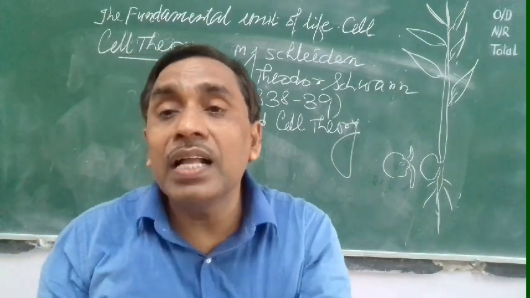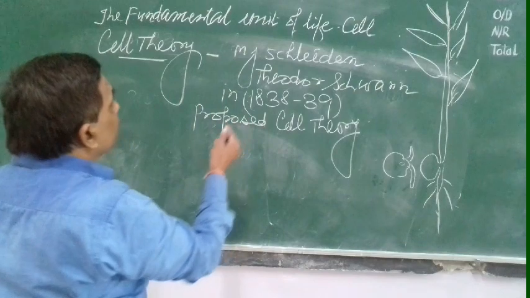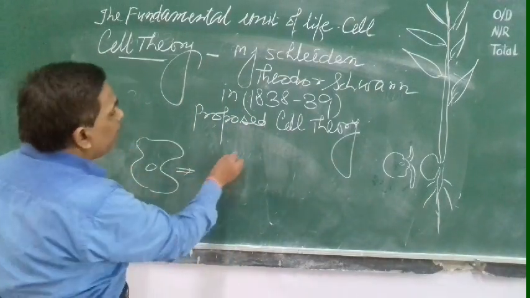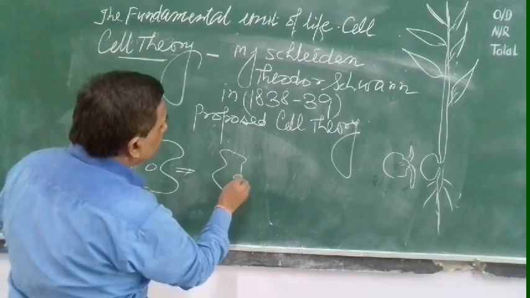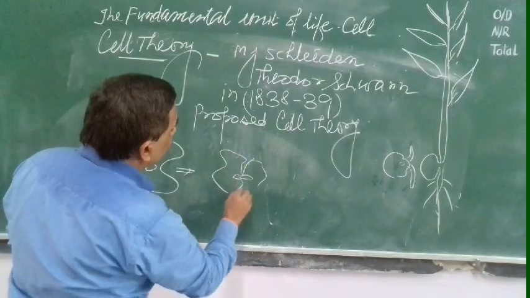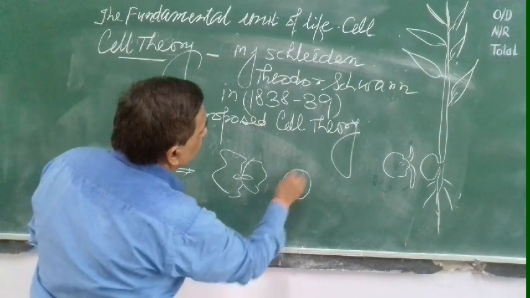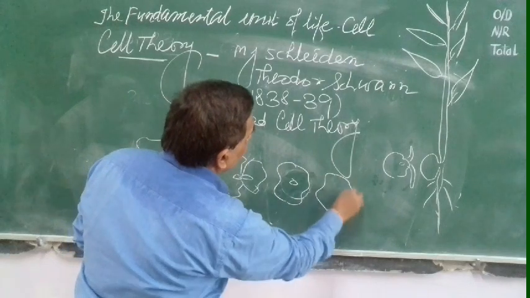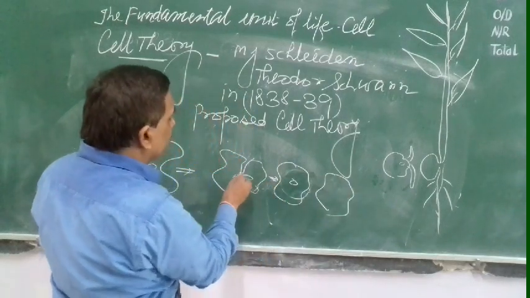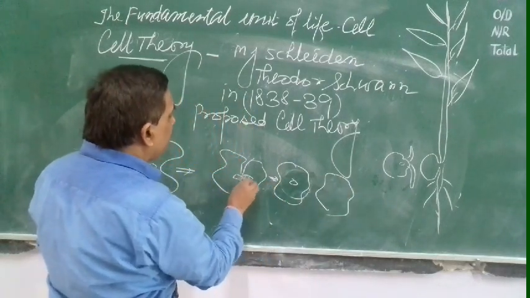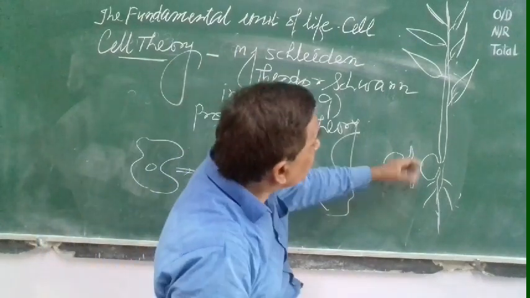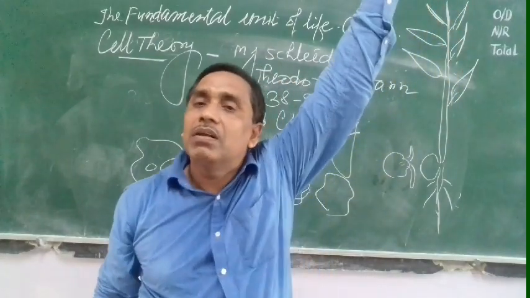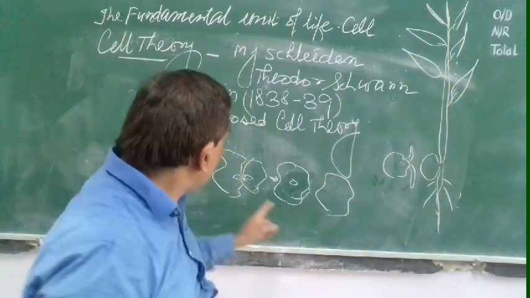But a unicellular organism, just like amoeba, a single-celled organism, divides to produce 2 amoebae. Here is the one amoeba, here is the other amoeba. Because it is unicellular, it is not multicellular. So their cells divide and get separate. But here the cells divide and remain intact. Multiplying, it becomes multicellular. But in a unicellular organism the cell is also divided.